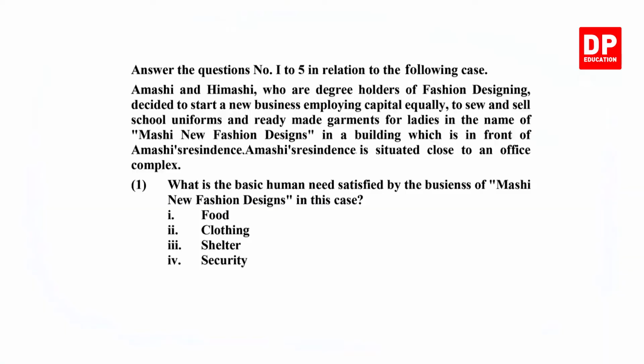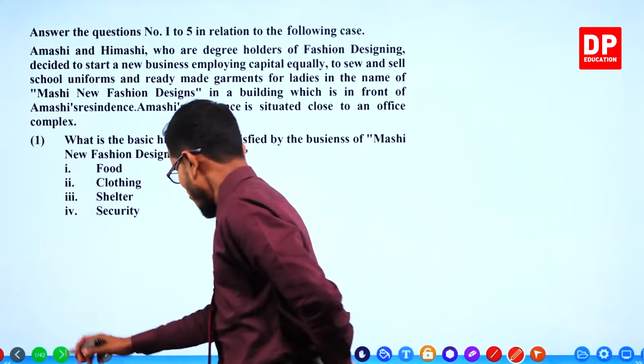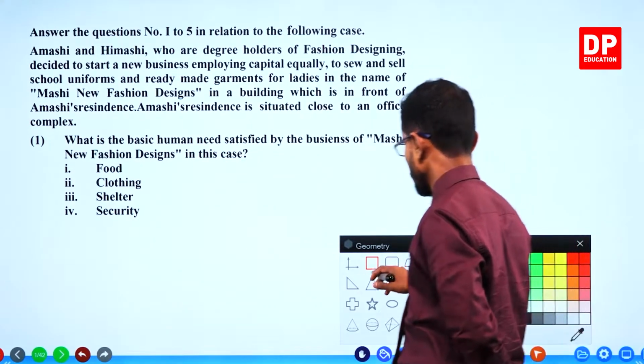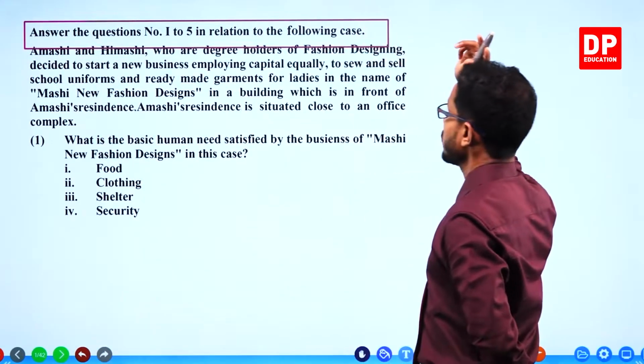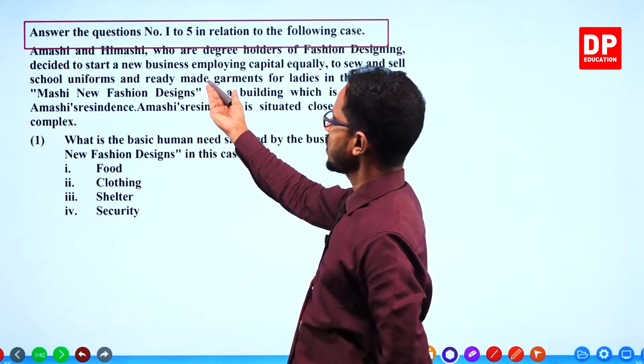Here we go. As we discussed, here is the first question. Answer question number 1 to 5. Well, these things I have told you, right? I need to tell you again and again. Question number 1 to 5 has to be answered from the given case.